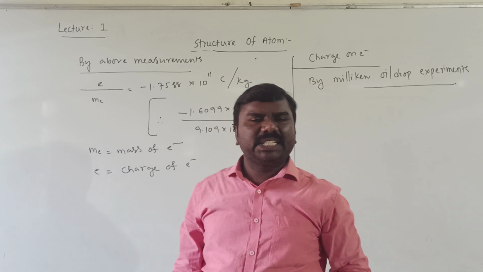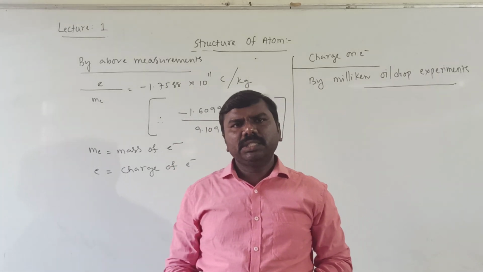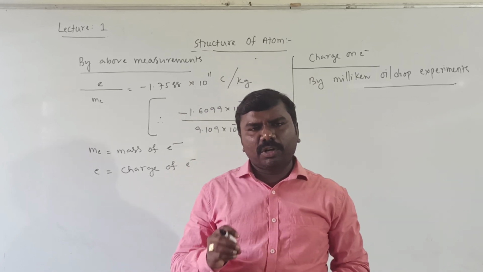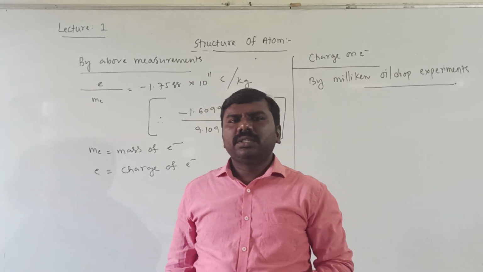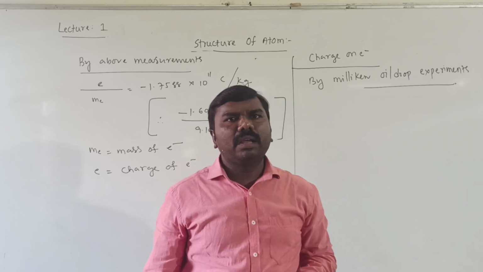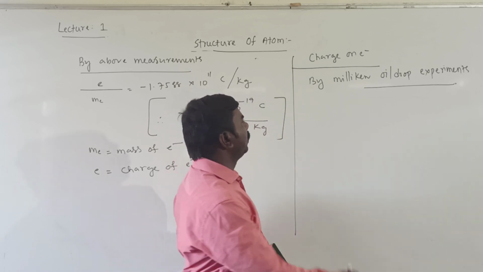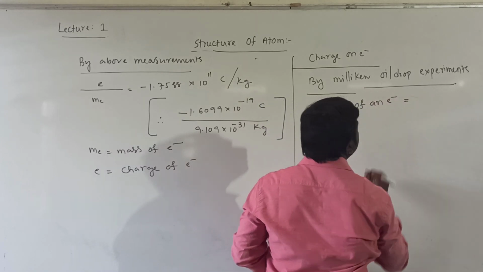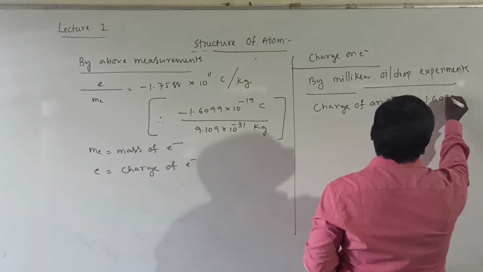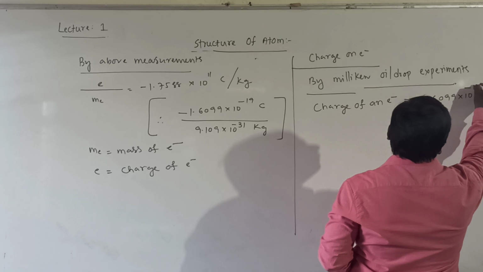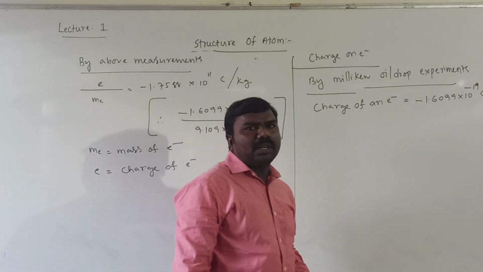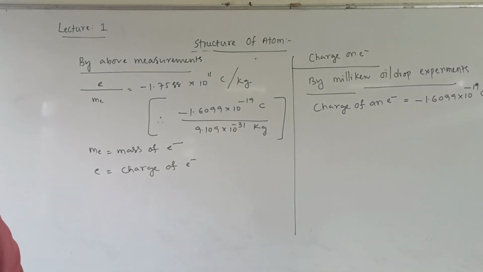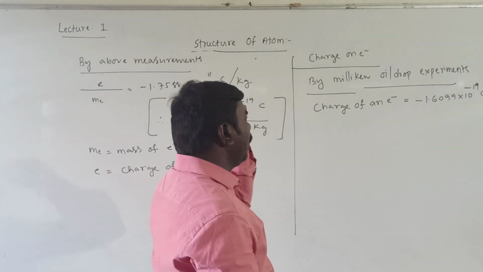Students, we don't need these experiments, paragraphs of data, structures or diagrams, no need for the objective, that's why I am giving it directly. The charge of an electron is minus 1.6022 into 10 to the power of minus 19 coulombs, which is given by Millikan's oil drop experiment.